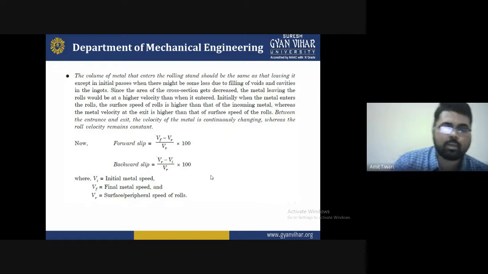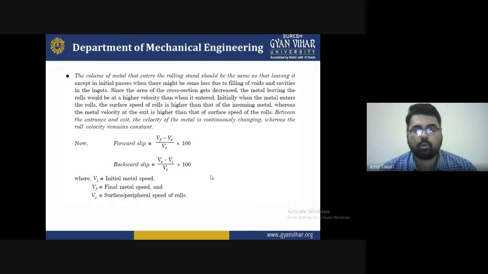So the forward slip and the backward slip conditions are obtained. For the forward slip, it is Vf minus Vr divided by Vr, into 100. You can find out the forward slip in percentage. In the case of backward slip, it is Vr minus Vi divided by Vr, multiplied by 100. So you can find out the formula for the backward slip and the forward slip, where Vi is the initial metal speed, Vf is the final metal speed, and Vr is the surface peripheral speed of the roller.